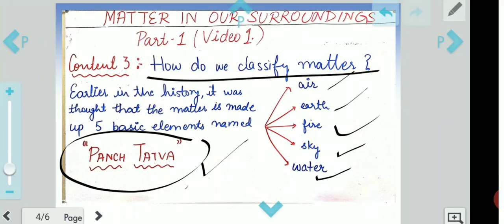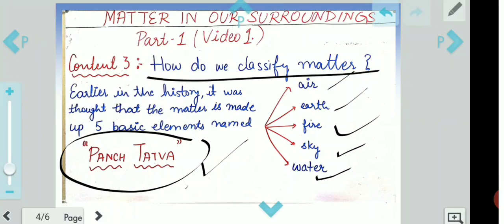So you only have to understand and keep in mind that matter was made up of 5 elements in history, which we used to call Panch Tattva. And which were those Panch Tattva? Air, in which we live; earth, on which we survive; fire or heat, which is present inside the earth's crust; sky, which is above our head; and water, we all know that we have so many oceans, right?